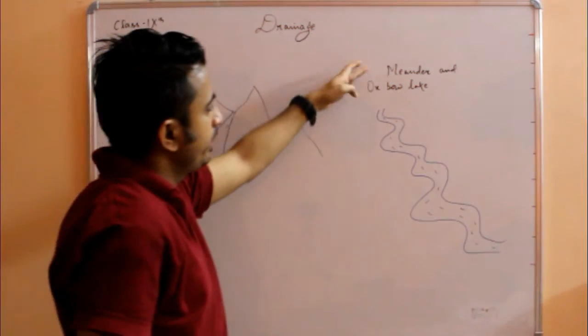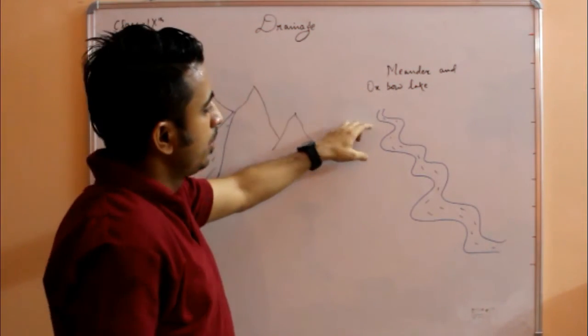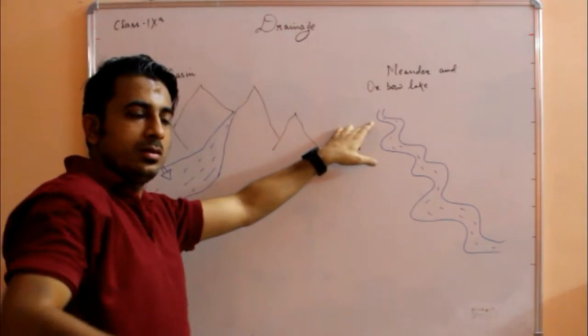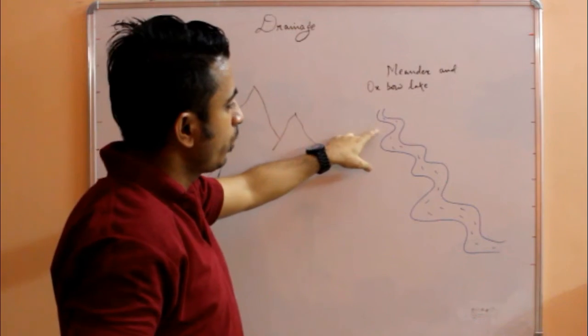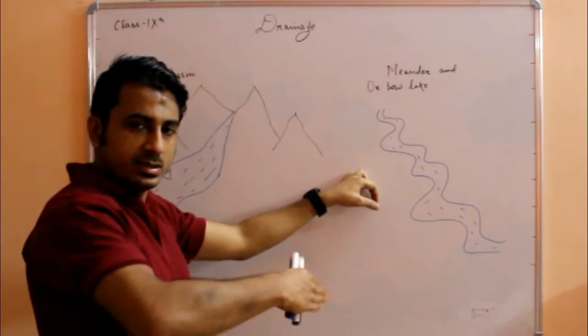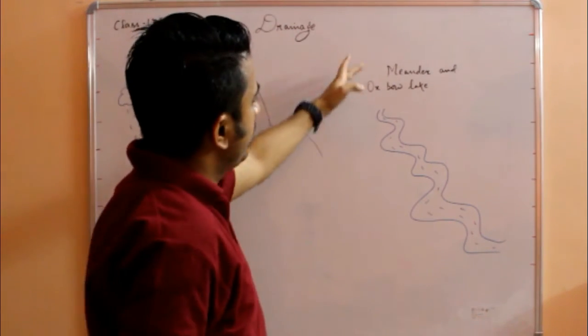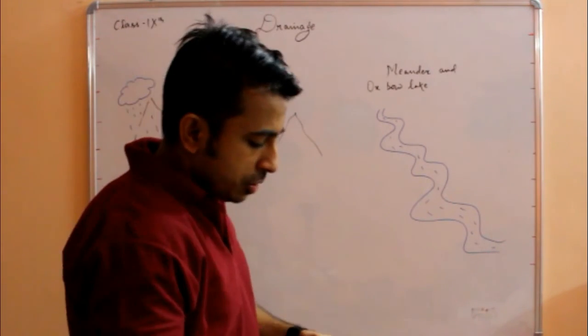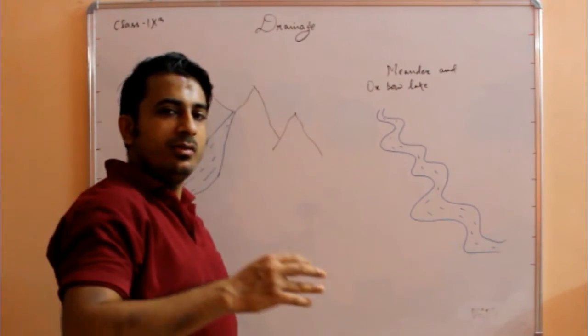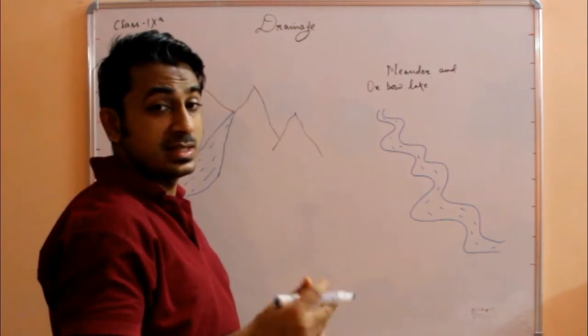Now let's move on to meander and oxbow lake. Okay, so meandering is a way in which a river flows. Like the river is flowing in a snake pattern, like this. Wavy pattern. So it is known as meandering. And how does an oxbow lake develop? Many rivers are perennial and many rivers are seasonal.